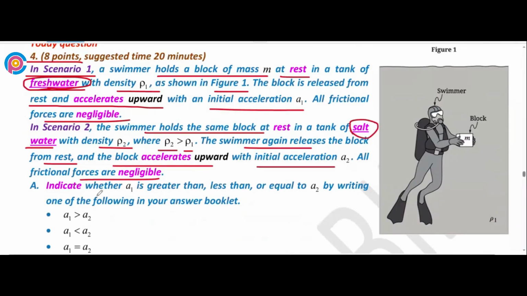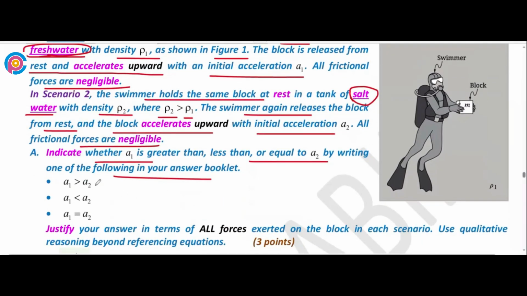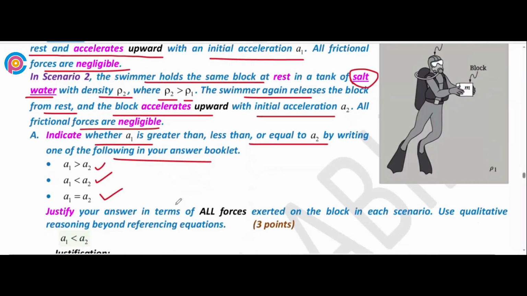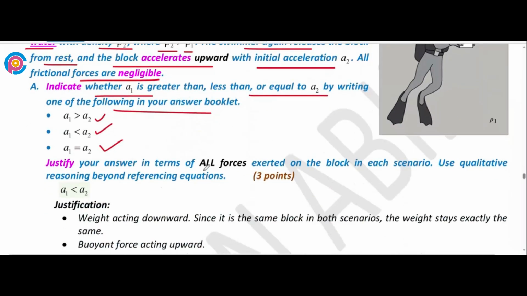Now indicate whether a1 is greater than, less than, or equal to a2 by writing one of the following in your answer booklet: a1 is greater than a2, a1 is less than a2, a1 is equal to a2. Justify your answer in terms of all forces exerted on the block in each scenario. Use qualitative reasoning beyond referencing equations.